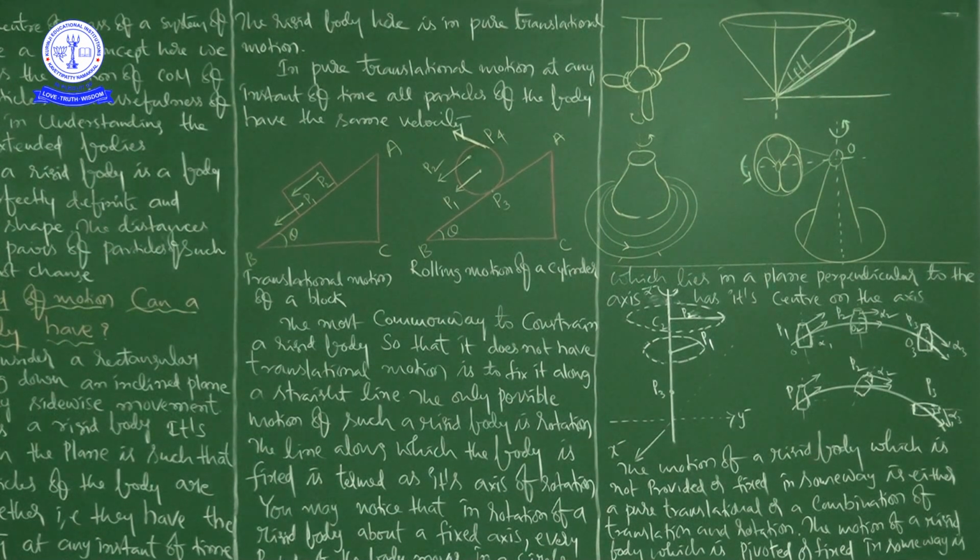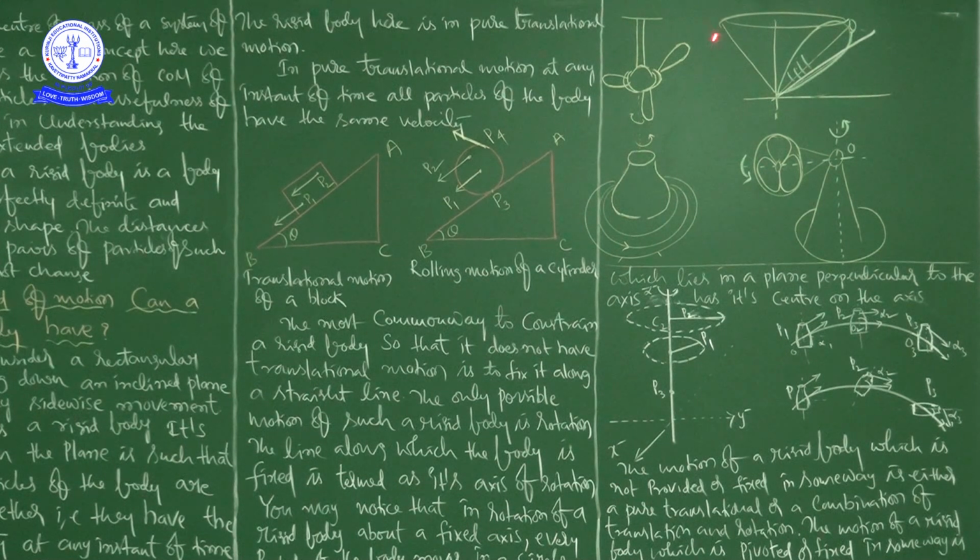We have to understand the concept of a rigid body, what pure translational motion is, and the combination of rolling motion plus translational motion. Afterwards, you have to understand what the axis of rotation is and the difference between circular motion and rotational motion.